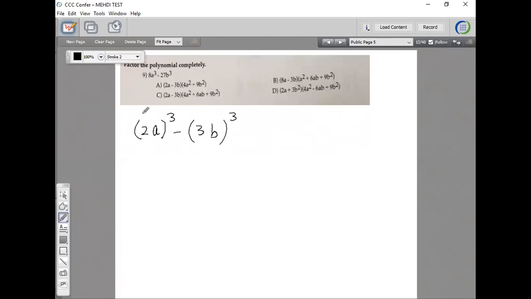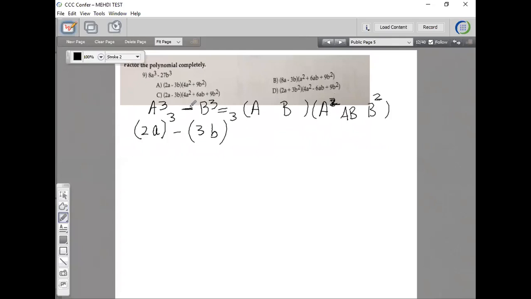So now I need to know my formula. If I have a cubed minus b cubed, anybody remember how to factor this? You open two parentheses. You put a here, and you put b here. You put a squared here. You put b squared here. Anybody remember the middle term? The middle term would be ab, not 2ab, just ab.